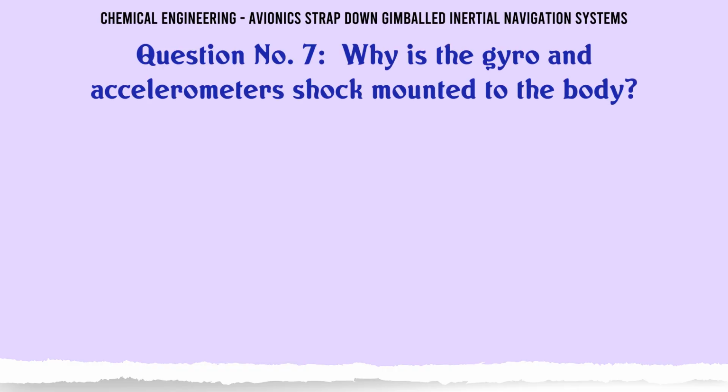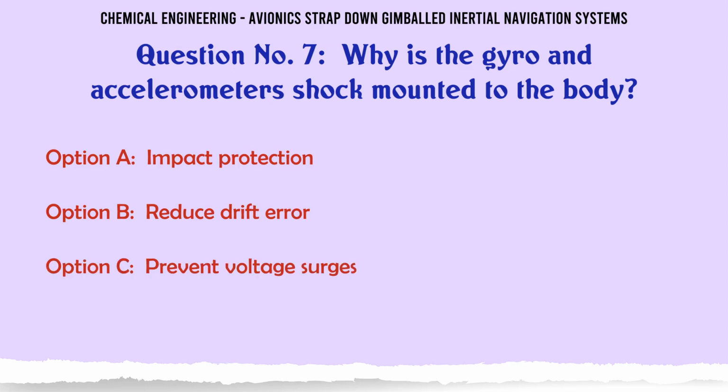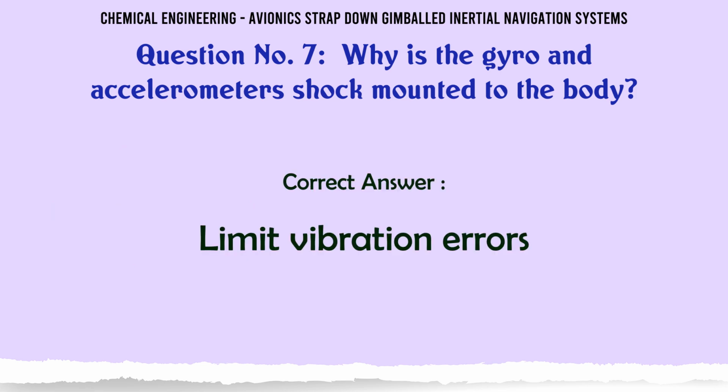Why are the gyro and accelerometers shock mounted to the body? A. Impact protection. B. Reduce drift error. C. Prevent voltage surges. D. Limit vibration errors. The correct answer is limit vibration errors.